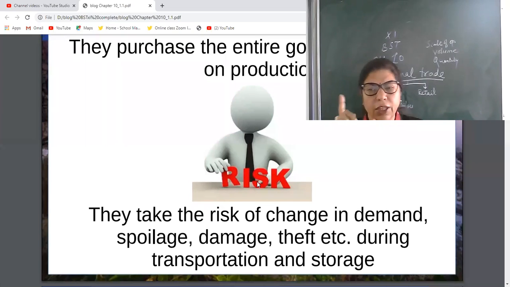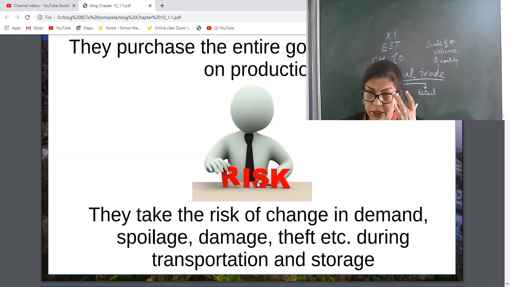Natural risk: natural calamity, flood, earthquake, fire. Man-made risk: maybe the possibility of theft. Yes, workers may be dishonest. Economic risk: change in government policies, change in demand, change in competitors, change in fashion, technology, requirement, trend of the